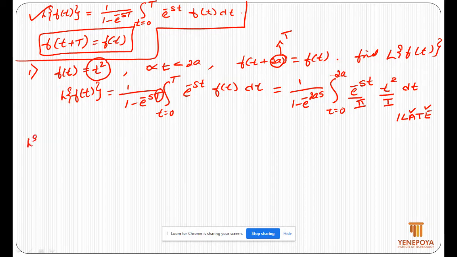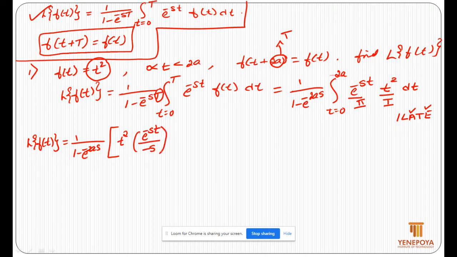So Laplace transform of f of t is equal to 1 by 1 minus e power minus 2as as it is. Now I'm going to integrate by using integration by parts rule, or you can also use Bernoulli's integration by parts rule. That is first term as it is, integration of second, that is e power minus st, integration is e power minus st by minus s.